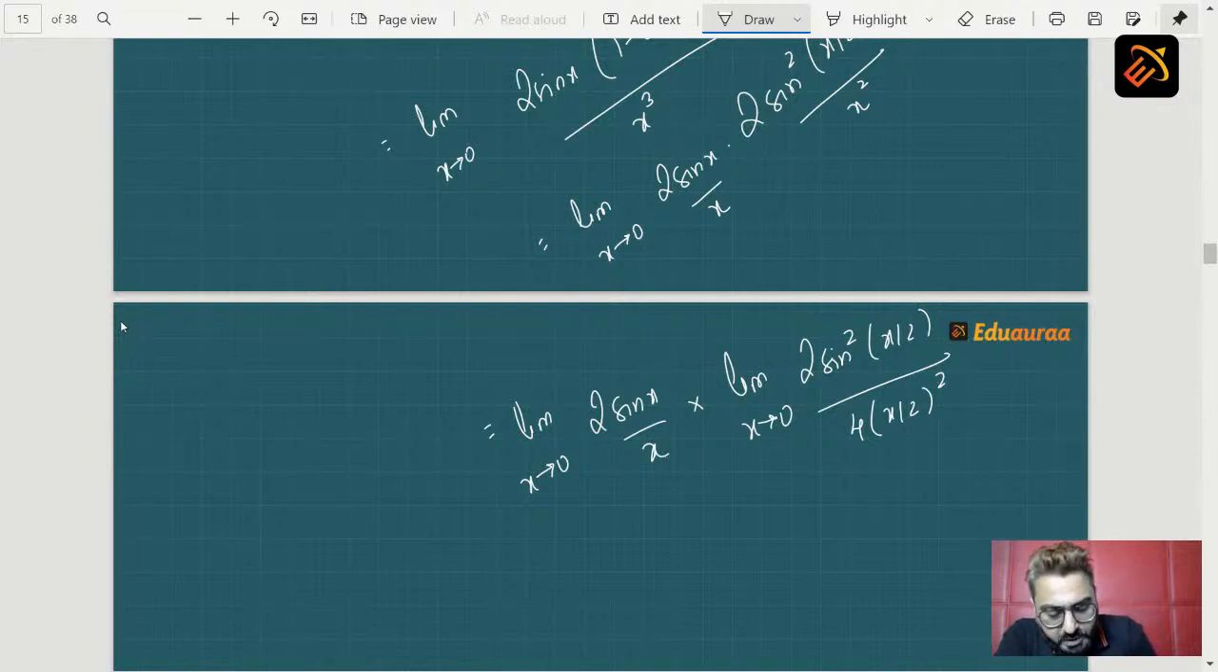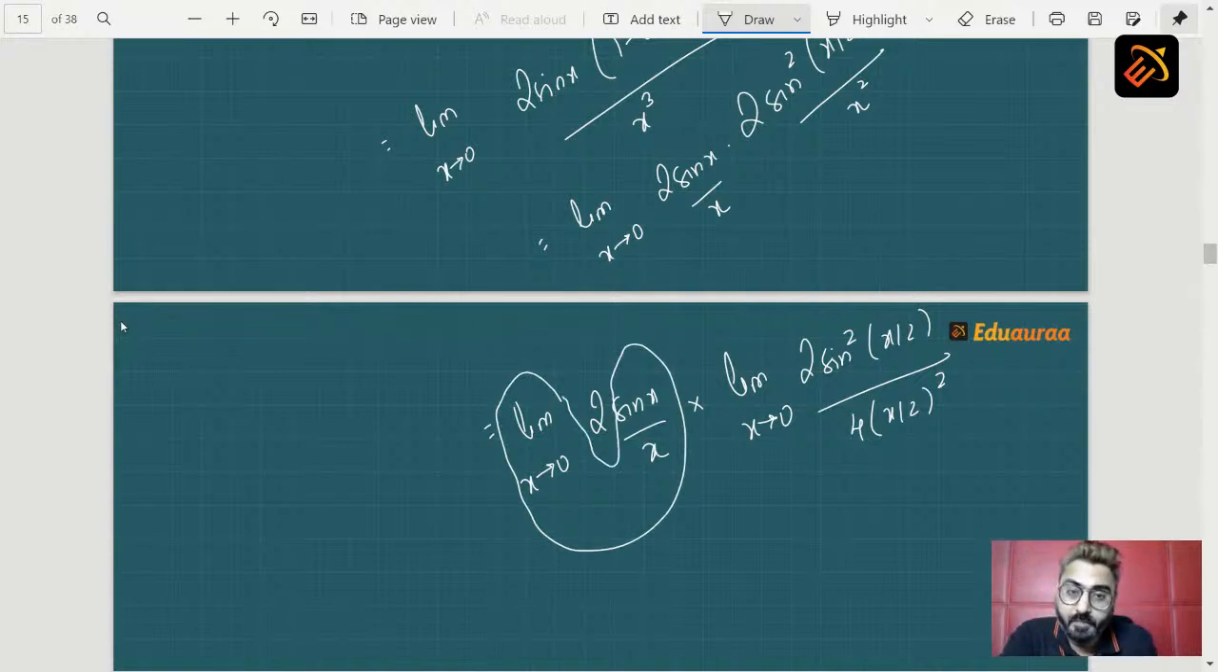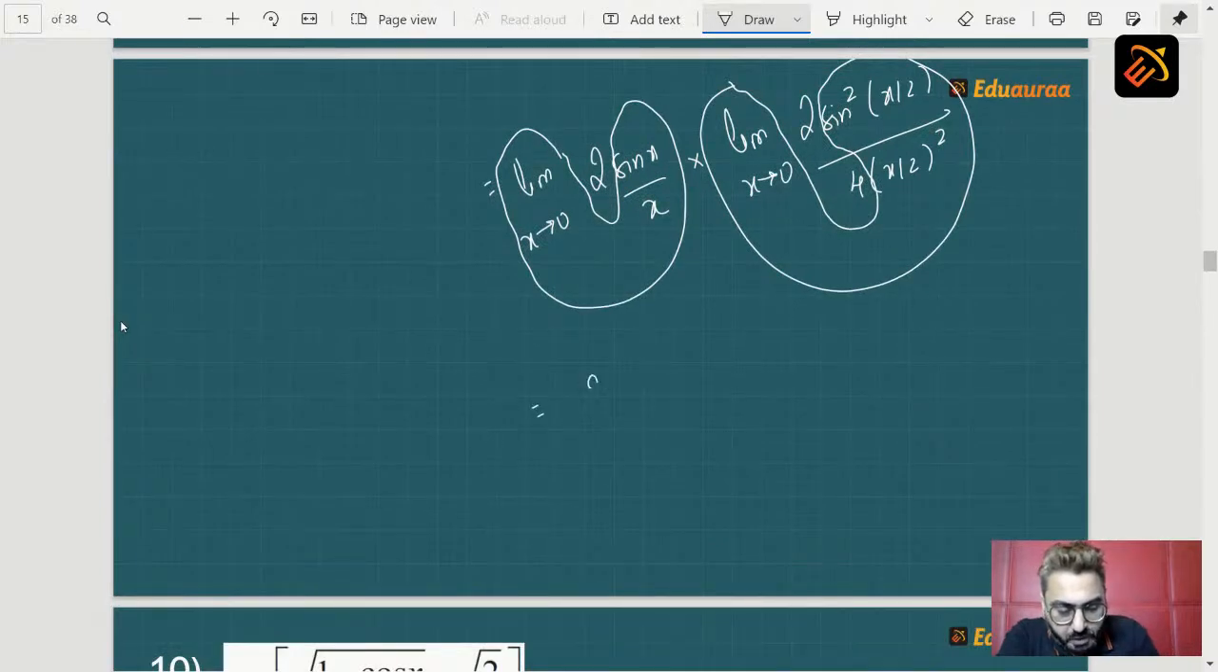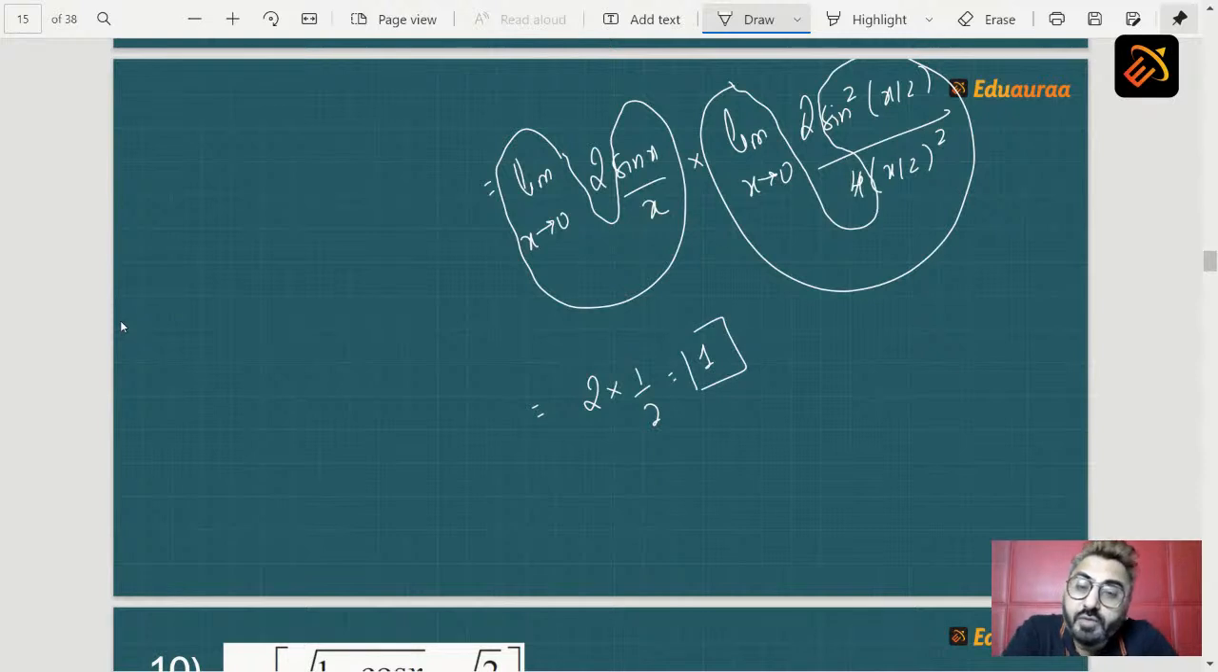सो नाउ स्टूडेंट्स व्हेन वी अप्लाई लिमिट्स हियर, ये 1 हो गया. व्हेन वी अप्लाई लिमिट्स हियर, ये भी 1 हो गया. सो यहाँ पे क्या बचा? 2 into 2 by 4 is basically 1 by 2. So 2 into 1 by 2, which is nothing but 1. And this is how you solve your sum. So I hope it is easy. Yes, let's move on to the next question, students.